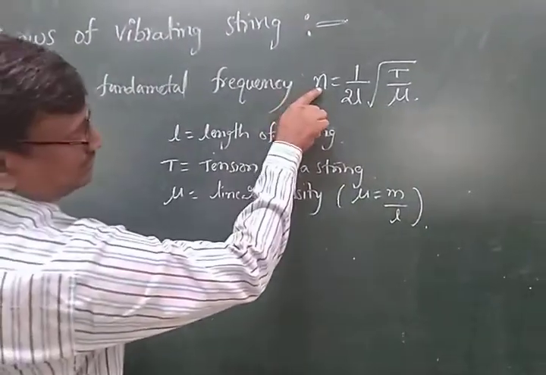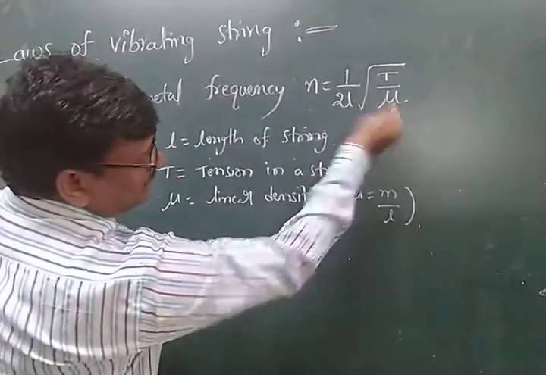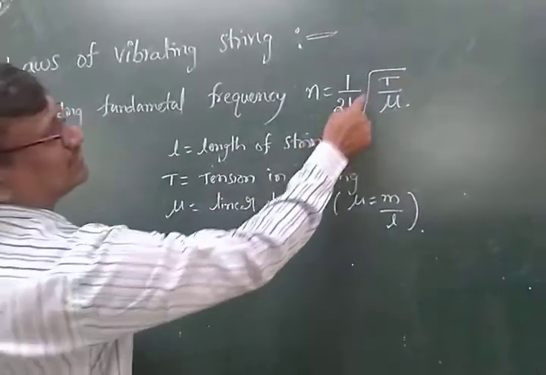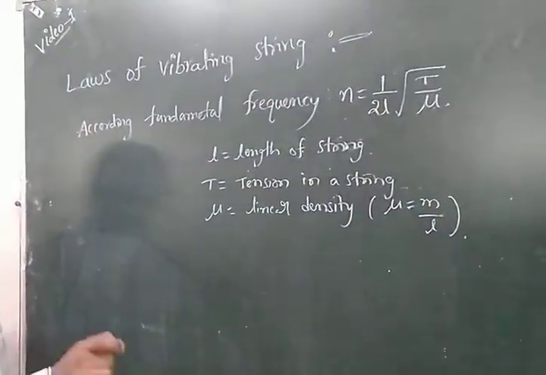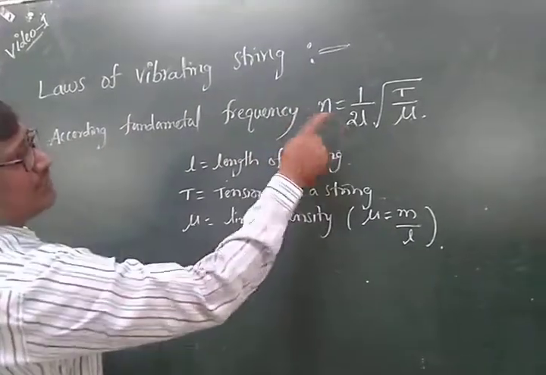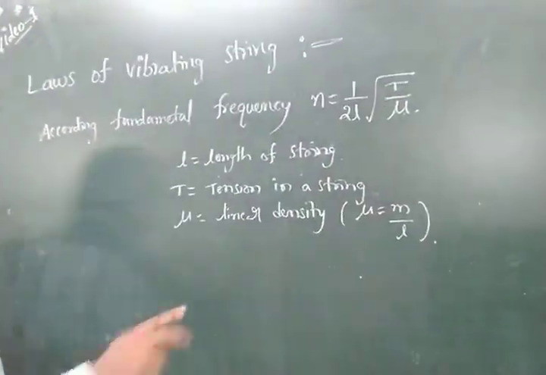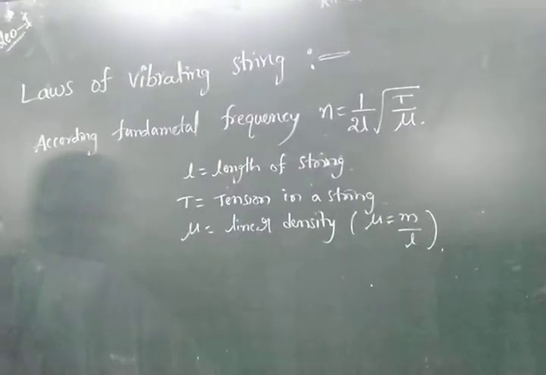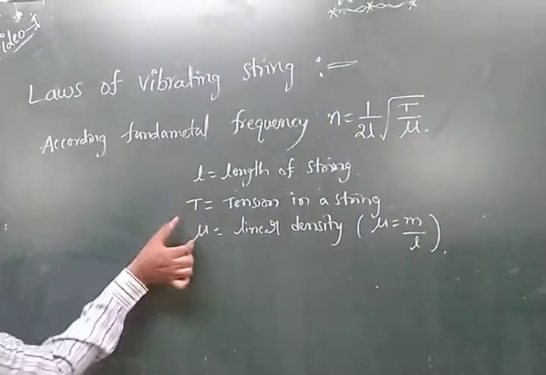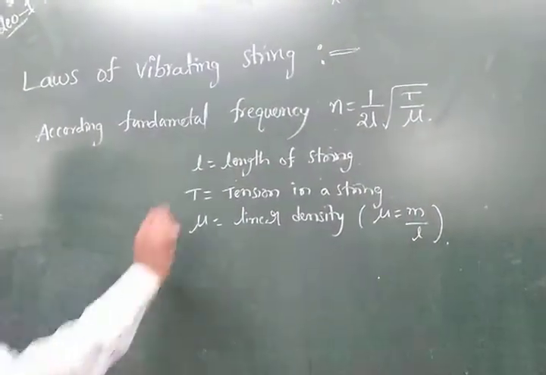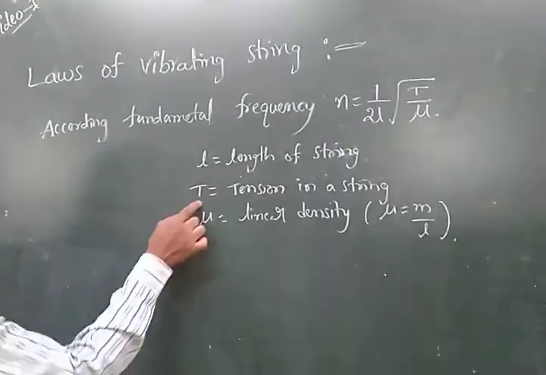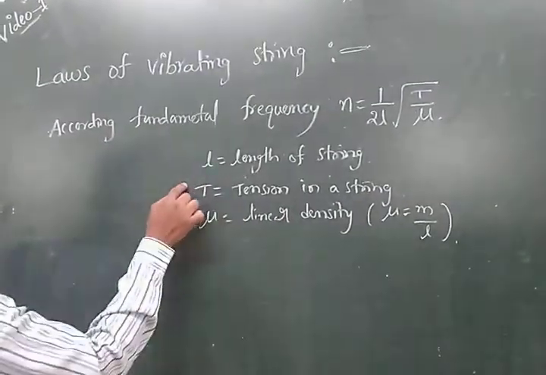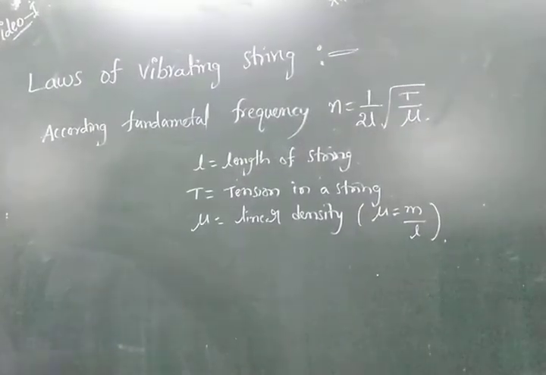And next, the fundamental frequency we can compare with the linear density, where length and tension will be constant. What we are observing here is that every time we compare with only one variable, and the remaining 2 variables are constant. That is to say, the 3 laws.